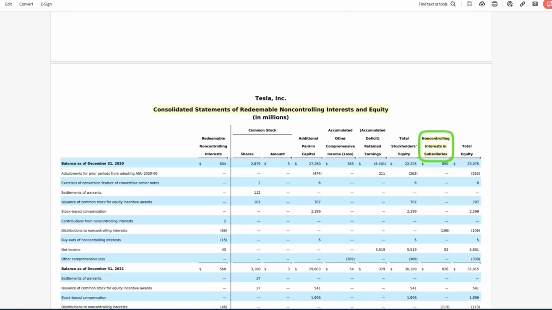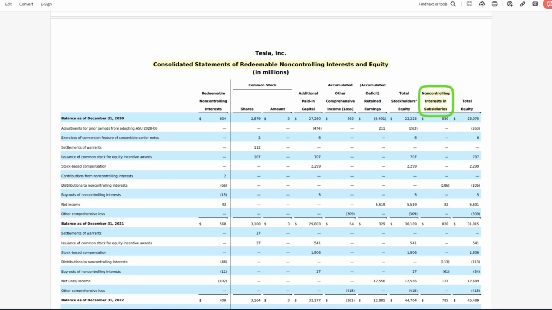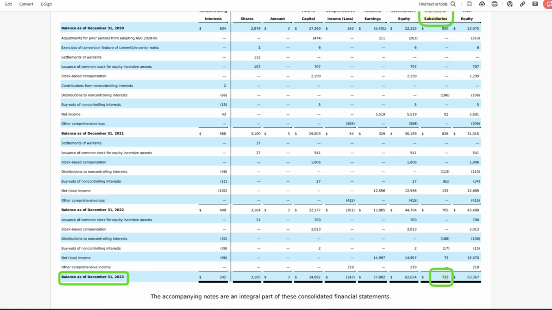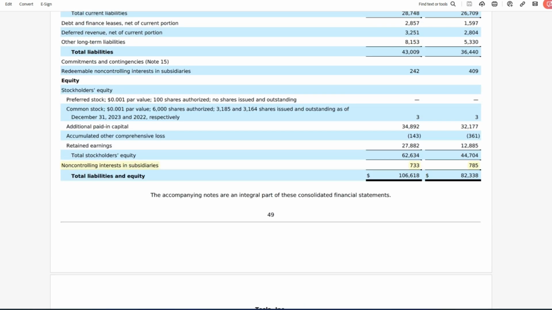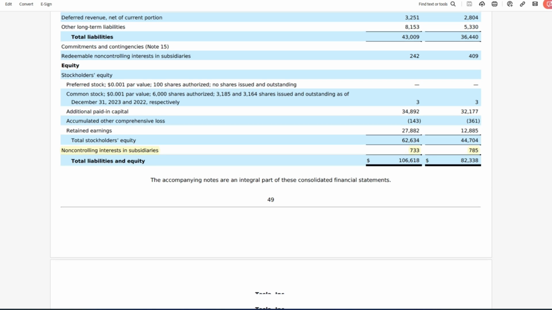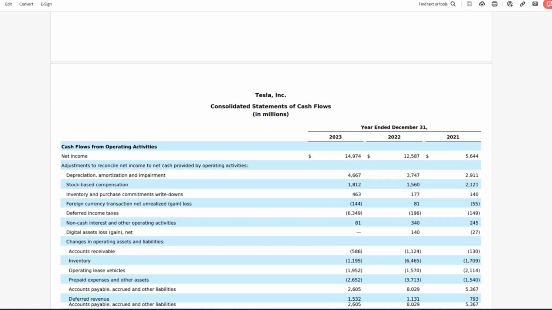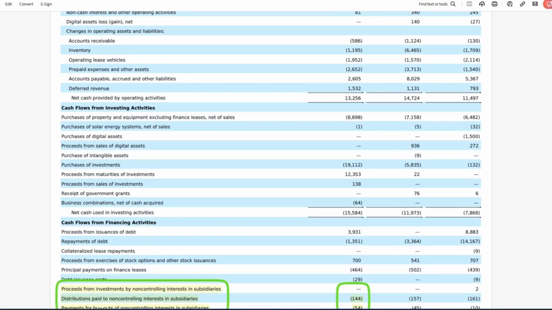And then if you look at the equity section, or they actually call it the redeemable non-controlling interest equity section, you see all the adjustments related to all those entities where they do not control or own 100%. This is just the equity section of non-controlling interest. And you can see, okay, as of December 31st, 2023, it's $733 million. So you can go all the way back up. You can tie it back into the balance sheet right there. That is our basic financial statements and areas of non-controlling interest.